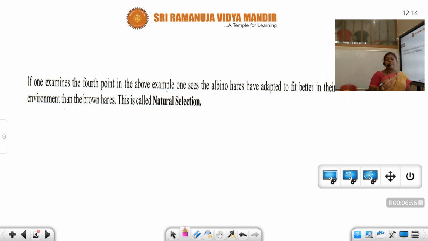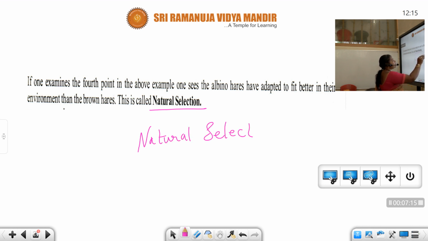So here, albino hairs are better fit to the environment and better fit into their climatic conditions rather than their brown hair. This is one of the natural selection. Natural selection. Understand? Okay.